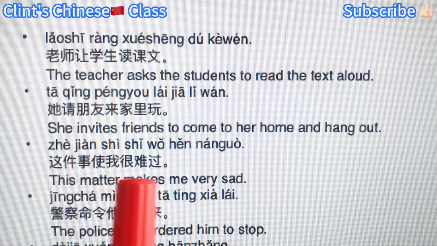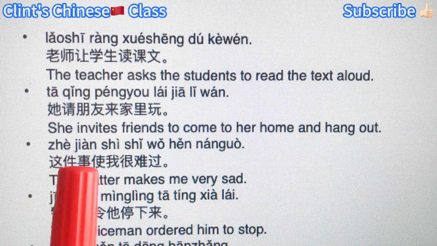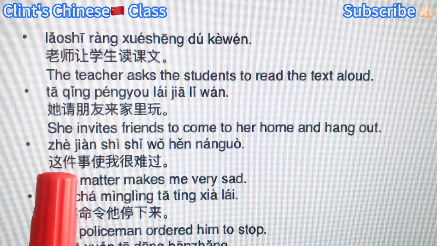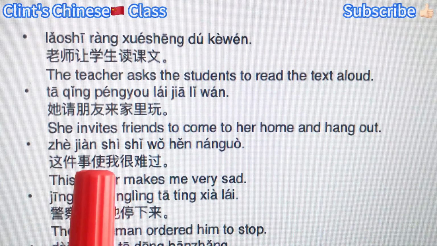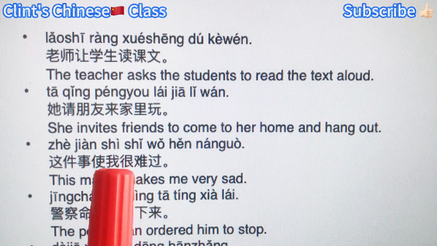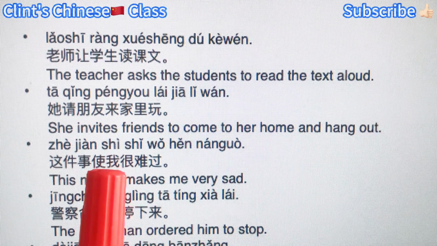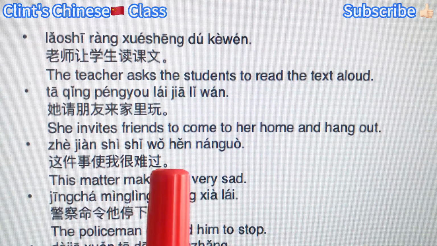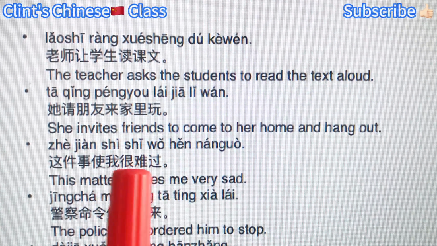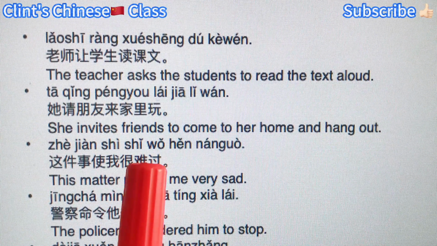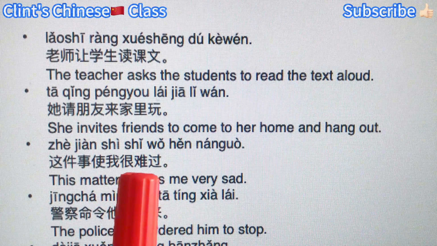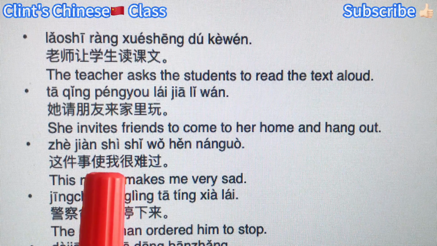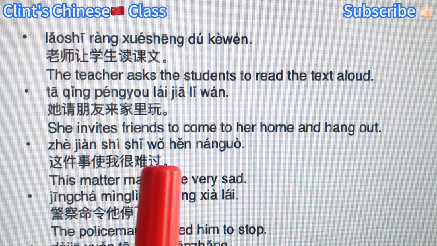Next one, this matter makes me very sad. 这件事使我很难过. So the subject 这件事, this thing, 使 make, 我 the object of the verb 使 make. And then 很难过, here the predicate is an adjective, so 很 very, 难过 sad. But 我 is still the subject of the adjective predicate.